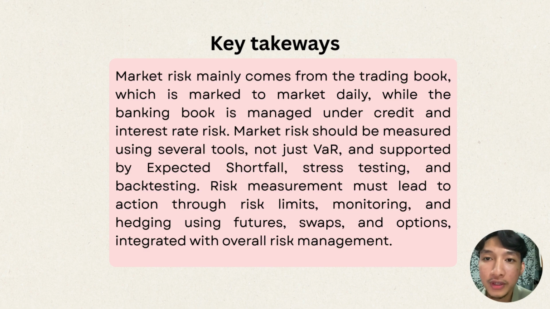So for the learning points that we can highlight, first, it is important to distinguish between the trading book and the banking book. Market risk mainly comes from the trading book, which is marked to market daily, while the banking book is managed under credit risk and also interest rate risk. So this separation helps avoid hidden losses and also incorrect capital.